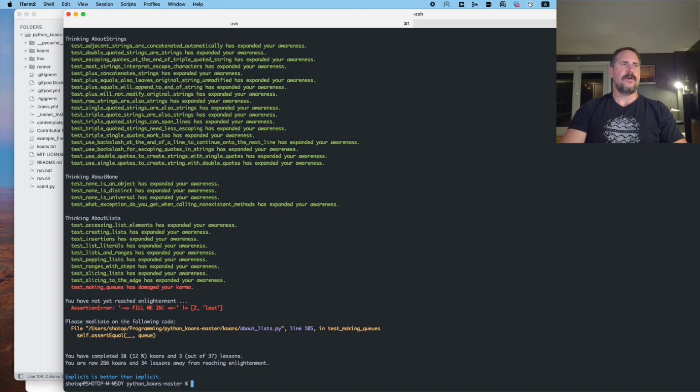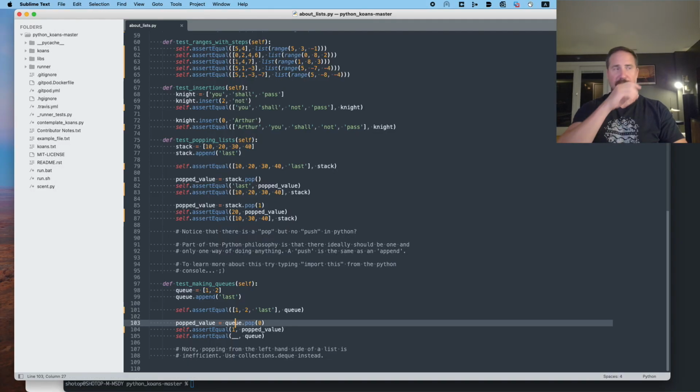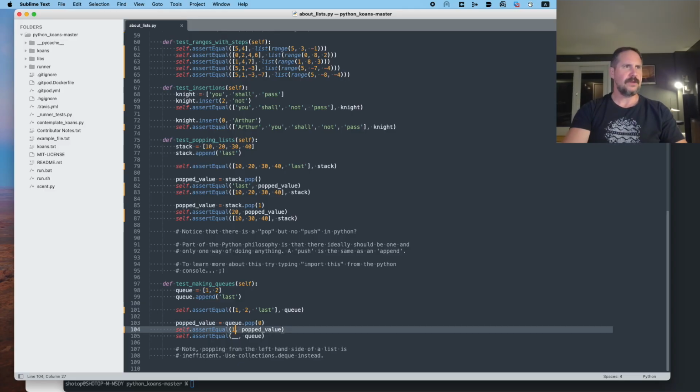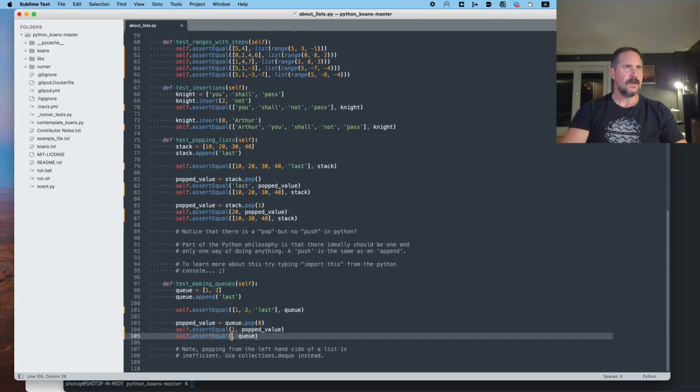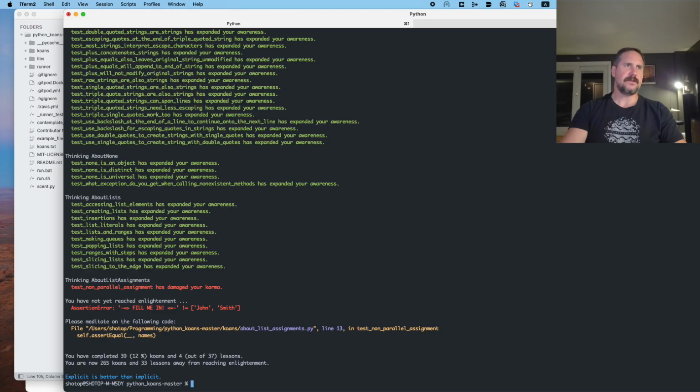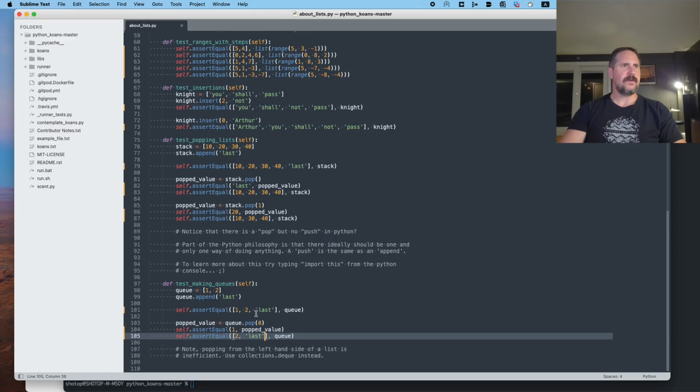105. Okay, so now what seems to be happening is if we pop something from a queue, no, that's incorrect. It looks just like a list. So far, there's no difference to me between a queue and a list. And now the queue equals, I think, 2, and then the string last. Let's see if that's the case. And it is, because we are back to a new file. So everything is passing in here. Note, popping from the left-hand side of a list is inefficient. Use collections.deque instead. Very interesting.